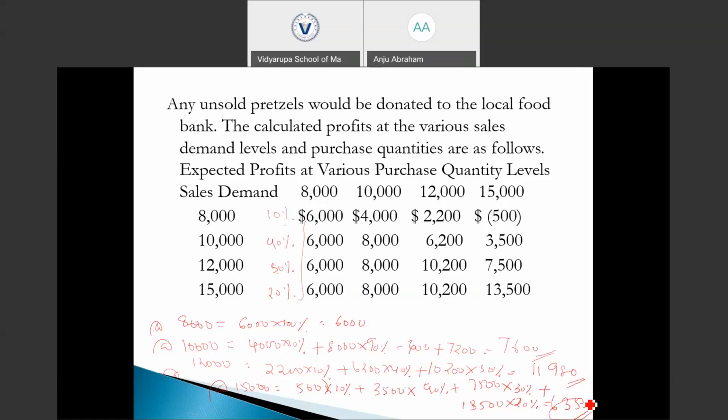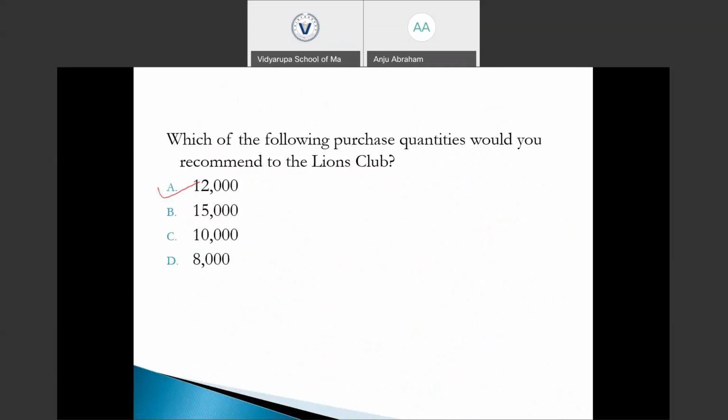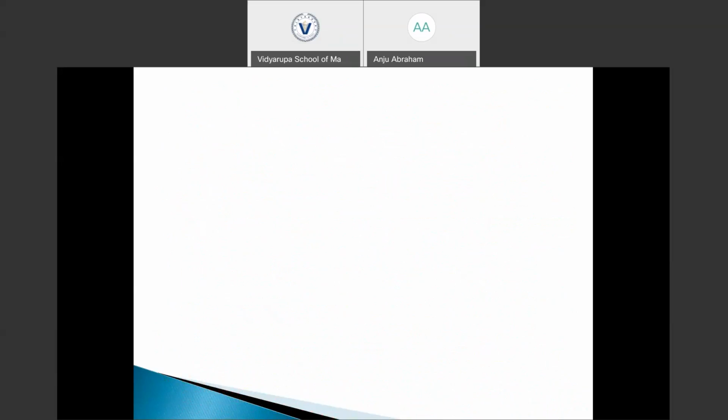So the option having the highest expected profit is at the quantity level of 12,000. At 12,000, we have 11,980 of profit. Among these purchase quantities, the one we should recommend is the one providing the highest profit, which is 12,000 units. Yes, option A is the right answer. Do you get it? Okay, let's move forward.